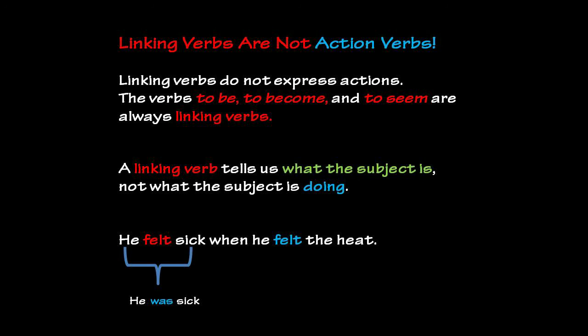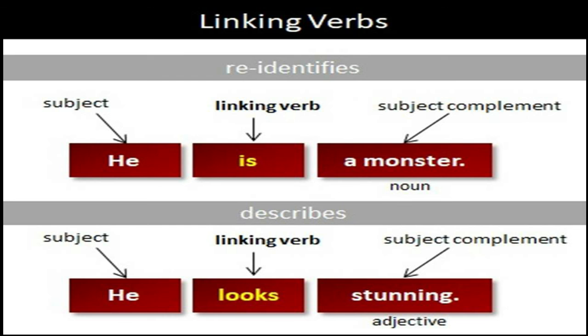Like, I am a teacher, I am a student, he is a doctor. In this sentence, he felt sick when he felt the heat. He felt sick is actually saying he was sick. So linking verbs are not actions. There can be a noun or adjective after a linking verb.